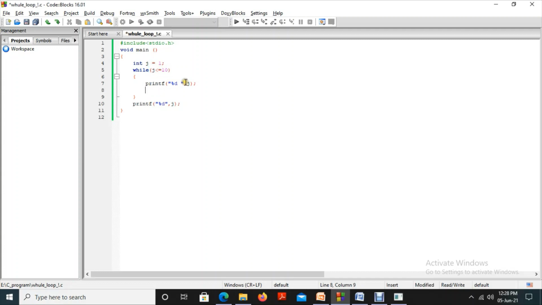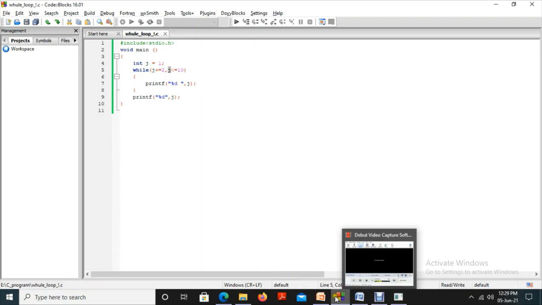Previously the program was like this. Initially the value of j equal to 1, but before getting into this condition, it is updated by 2. So 1 plus 2 is 3. So in the first condition, the value of j is 3. That is why we are getting an output like 3, and so on.